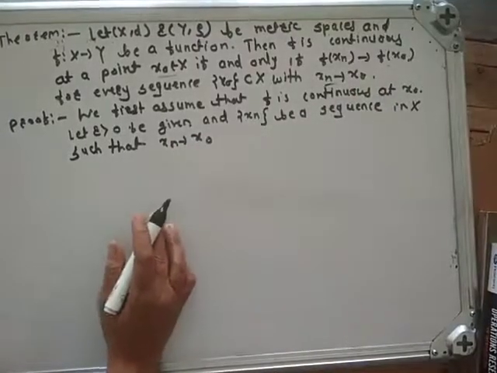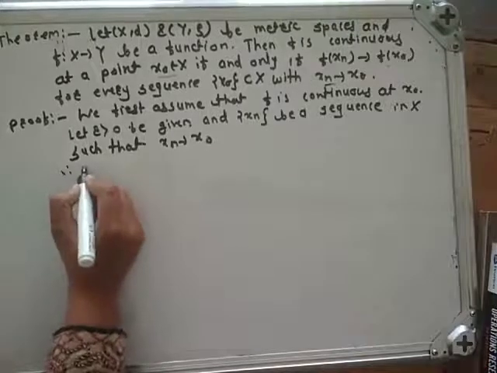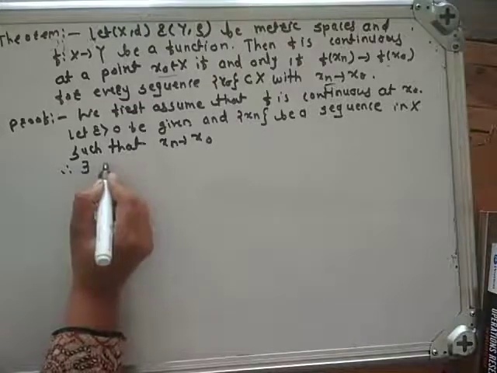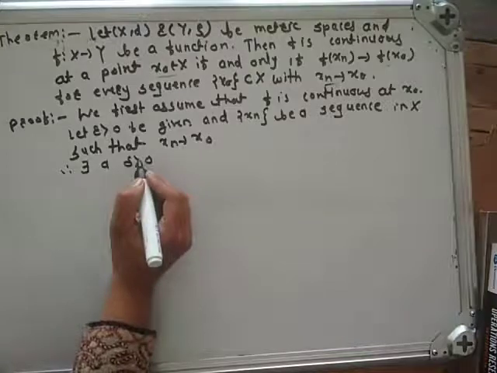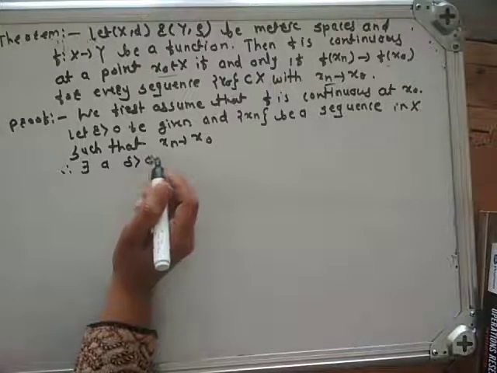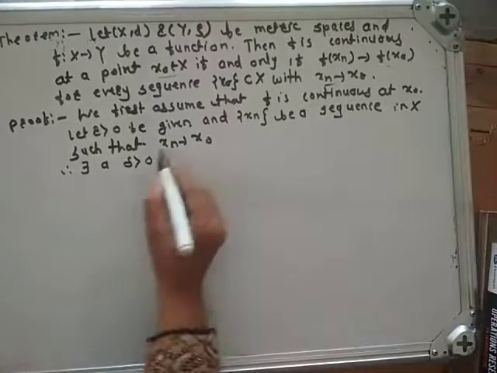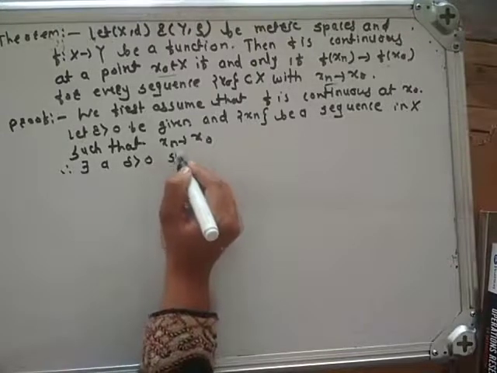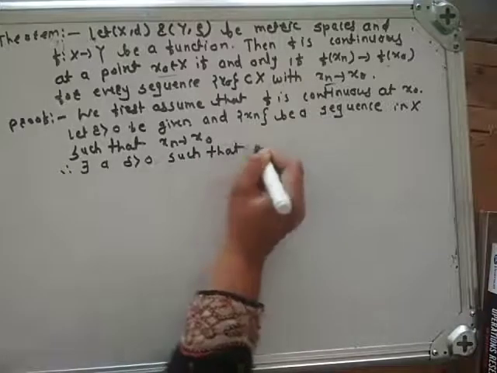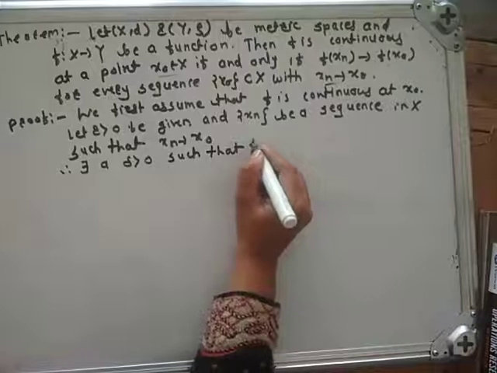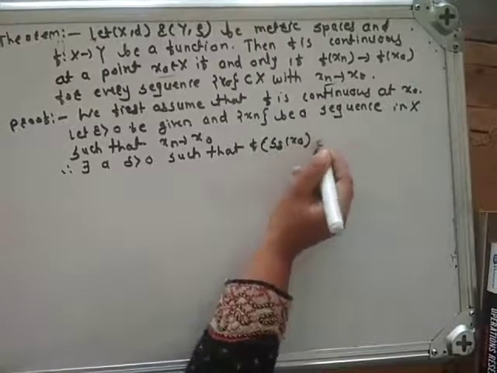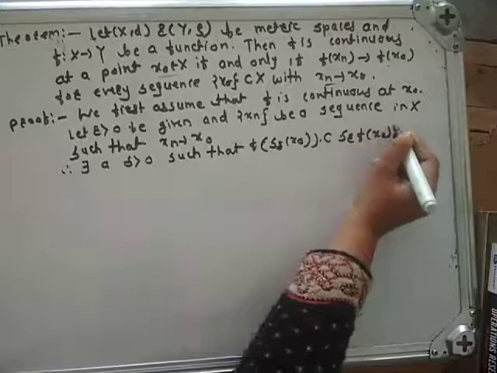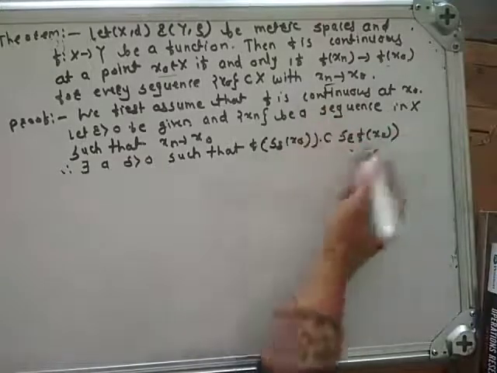We have given that. Therefore, there exists a delta greater than 0 such that f of S delta of x0 is contained in S epsilon of f of x0, because f is continuous at x0. So by using the definition of continuity,